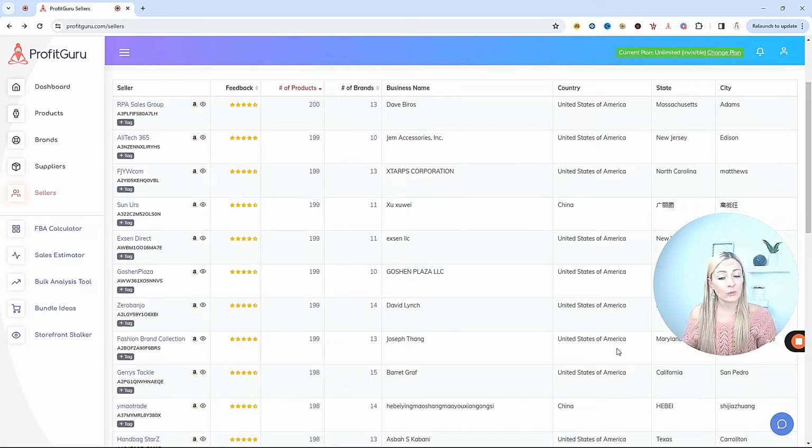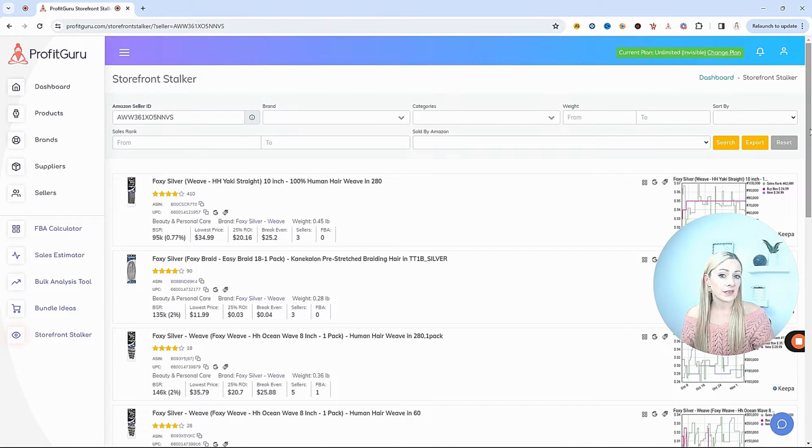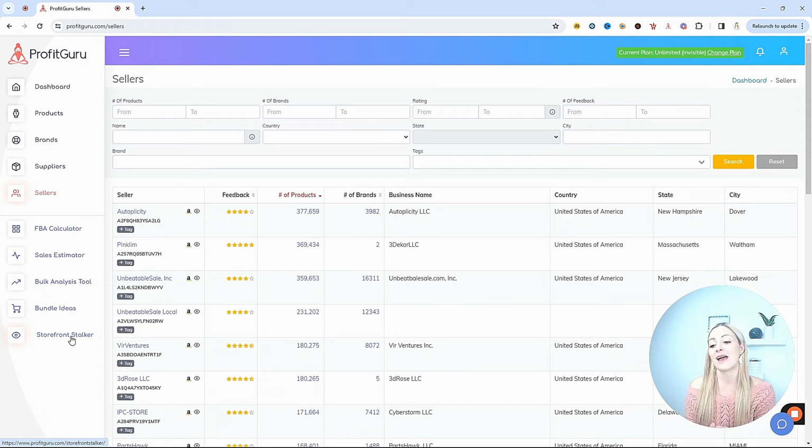Now from here, what you do is you're going to just click this little eye and it's going to take you into the storefront stalker and you will have access to all of these sellers' entire catalog. Then you can see at a really quick glance if this is an arbitrage seller. This sellers tab and this storefront stalker literally has endless leads to last you a lifetime.